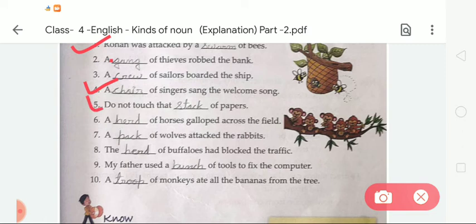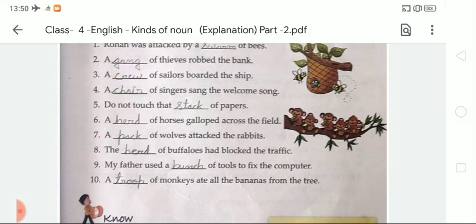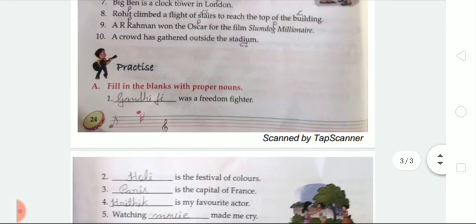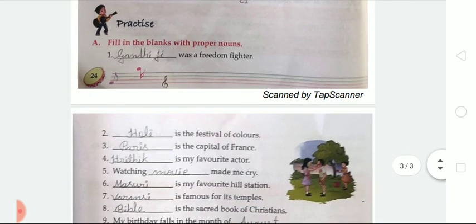In number 5 we have to write stack, S-T-A-C-K. In number 6, herd, H-E-R-D. In number 7, pack, P-A-C-K. In number 8, herd, H-E-R-D. In number 9, bunch, B-U-N-C-H. In number 10, troop, T-R-O-O-P. Like this you have to complete your exercises, and after that you also have to write down these exercises in your notebook with good handwriting.